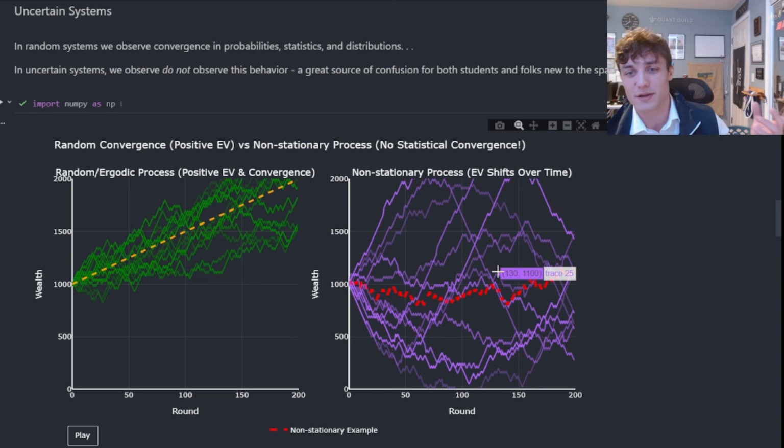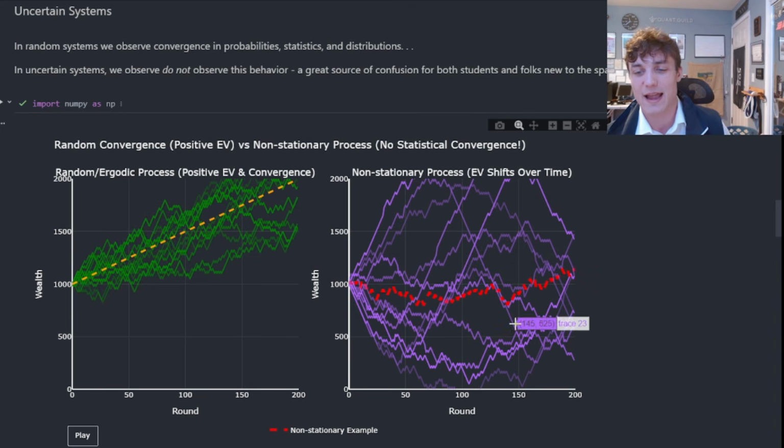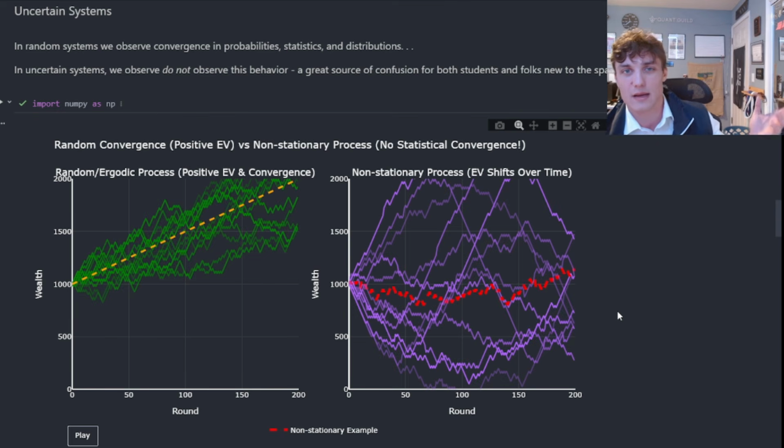We see a whole bunch of crazy sample paths, and there is no convergence at all. Some do very well, some do very poor, and that's because the overall expected value of the process is changing, and it's going to change over time, and it's never going to converge. You can think of this roughly in the context of stock returns as the idea that what? Nvidia is an entirely different company now than it was in what?